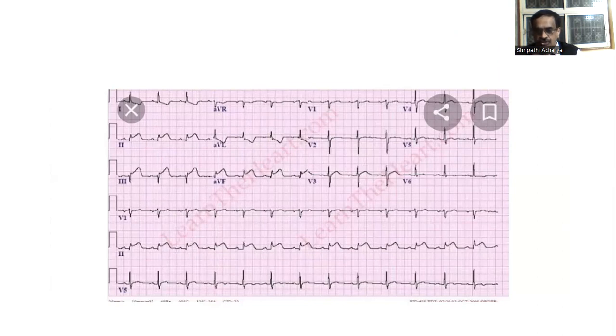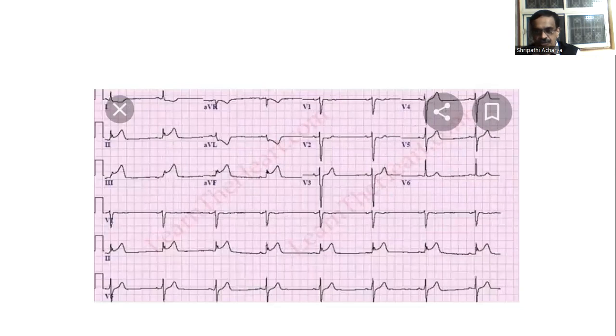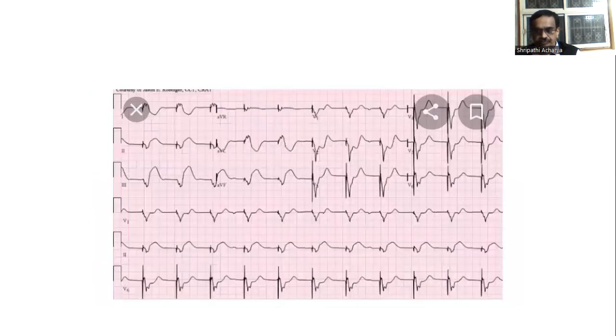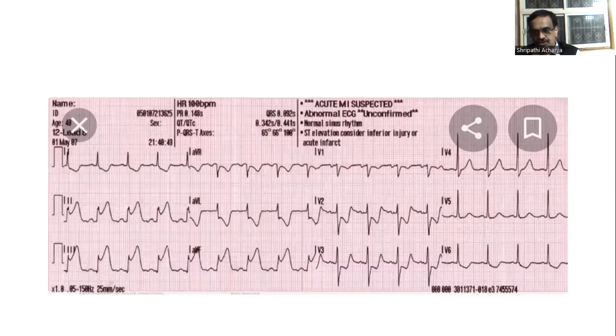And lead 1 and AVL show inverted T waves. Reciprocal changes. Here you see leads 2, 3, and AVF show ST elevation, and 1 and AVL show ST depression and inverted T wave. This is inferior wall infarction. Here you see V2, V3 ST depression is there, and in leads 2, 3, AVF there is ST elevation. It is also inferior wall infarction.